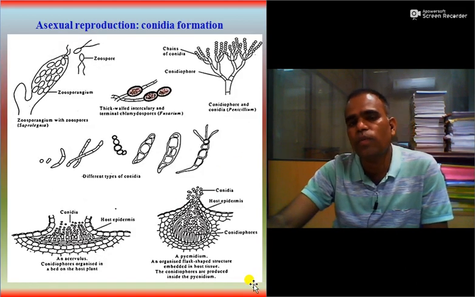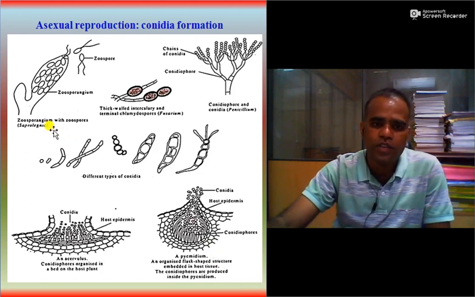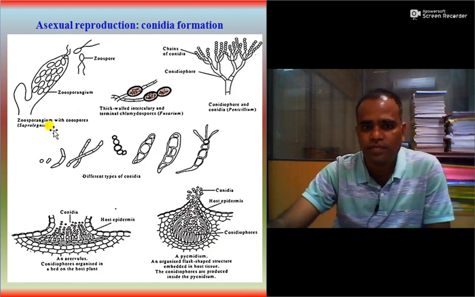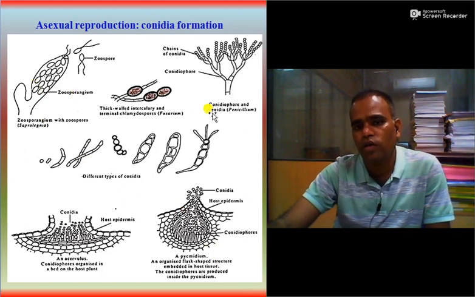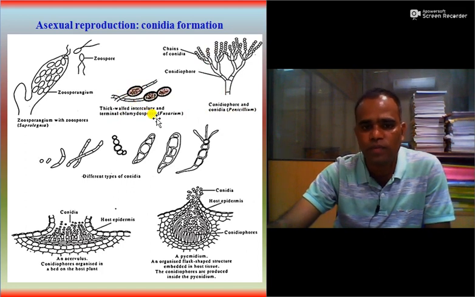Then asexual reproduction, conidial formation. So production of sporangia which contain zoospores, production of conidiophore and conidia, for example Penicillium, production of intercalary thick-walled chlamydospores, example Fusarium species.